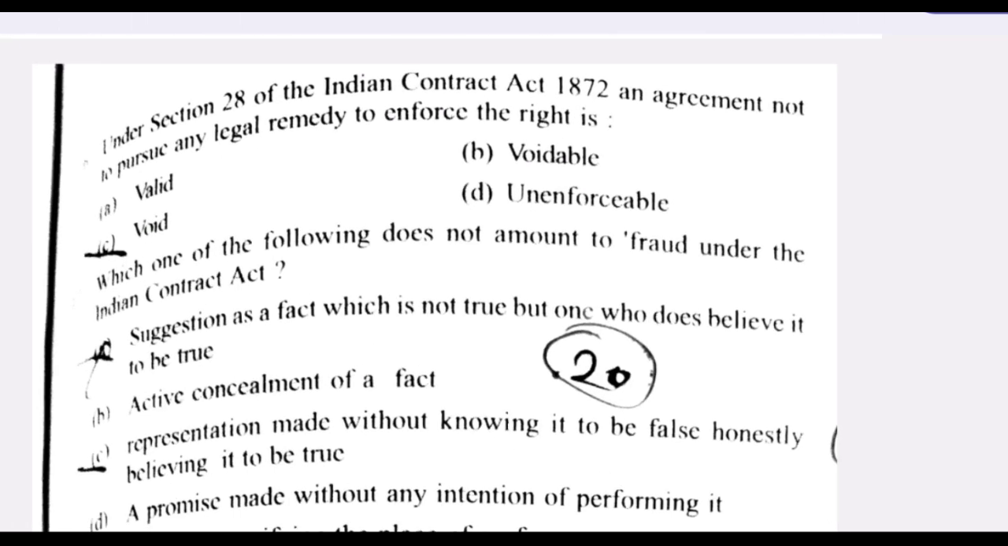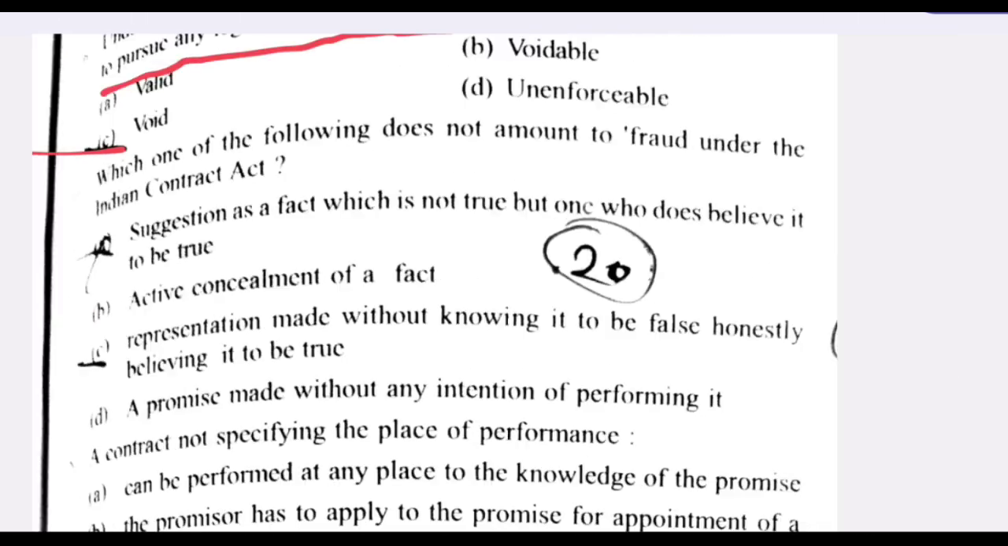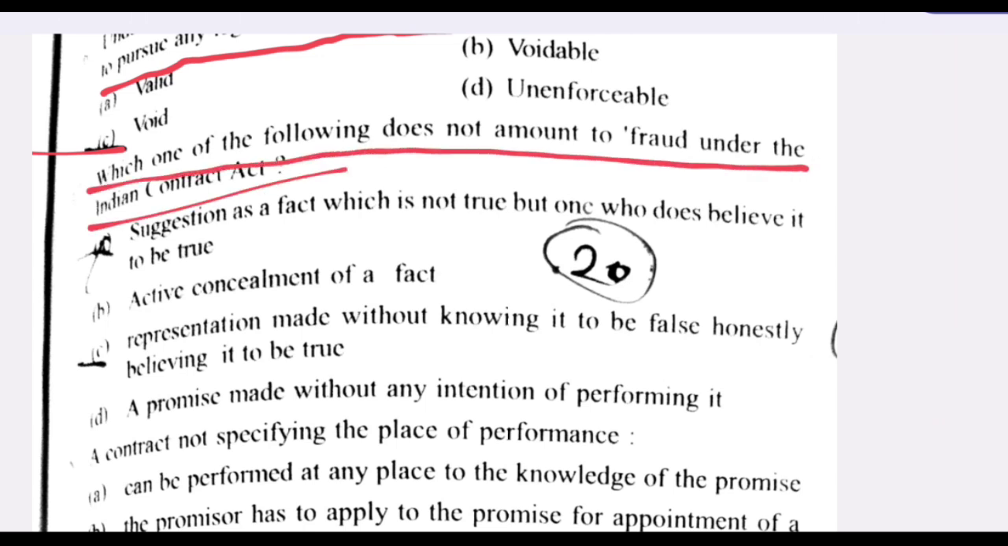Next question. Under Section 28 of the Indian Contract Act 1872, an agreement not to pursue any legal remedy to enforce a right is void. C is the right answer. Next. Which one of the following does not amount to fraud under the Indian Contract Act? Representation made without knowing it to be false, honestly believing it to be true.